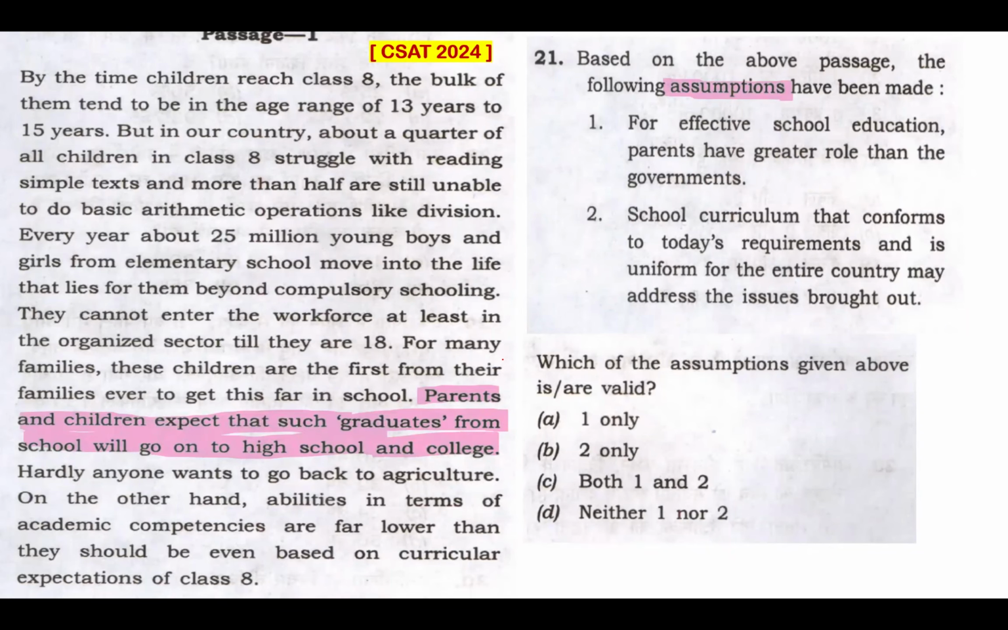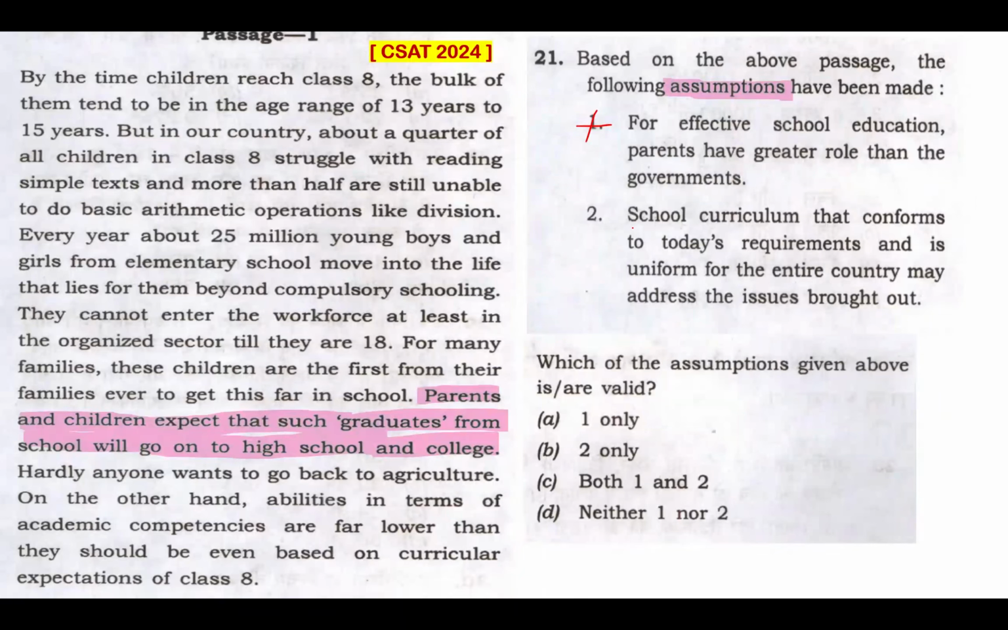That is there. This passage is all about the lack of competency in basic education. There's something that we lack, something where we lag, but there's nothing mentioned like parents having greater role than government. There's nothing mentioned like this, totally out of context. So even if you're assuming, there should be some relation with the passage. So this is not to be taken as an assumption.